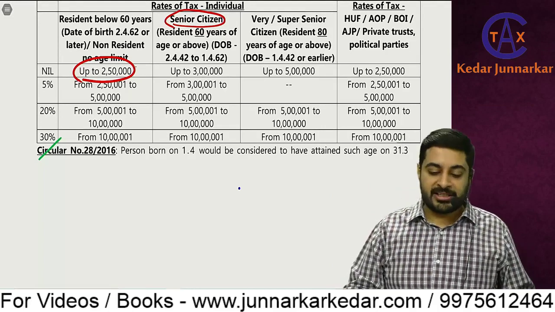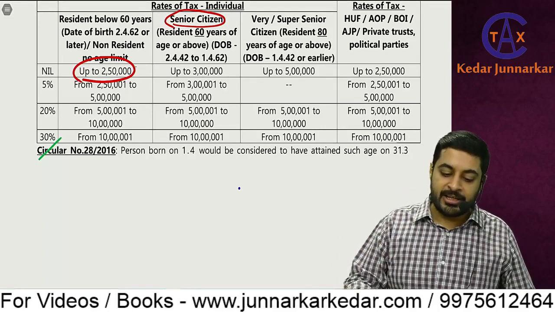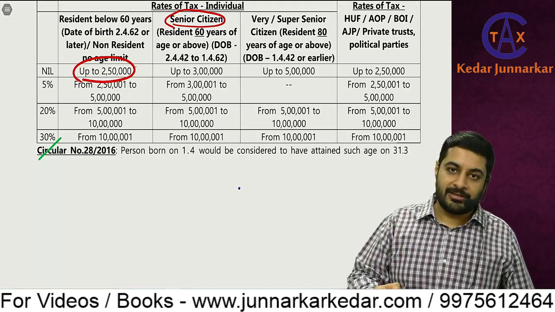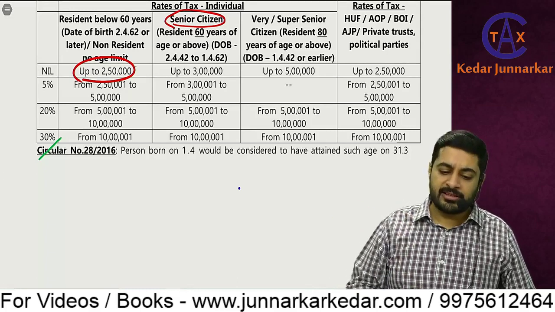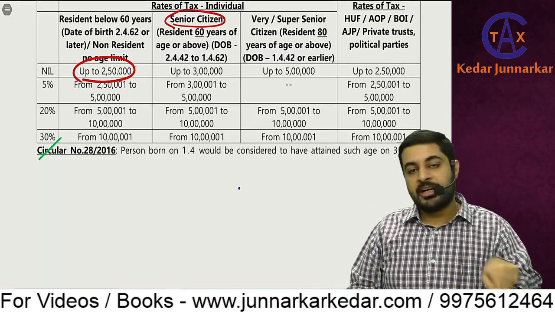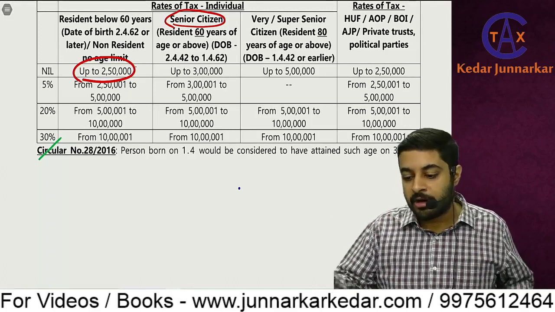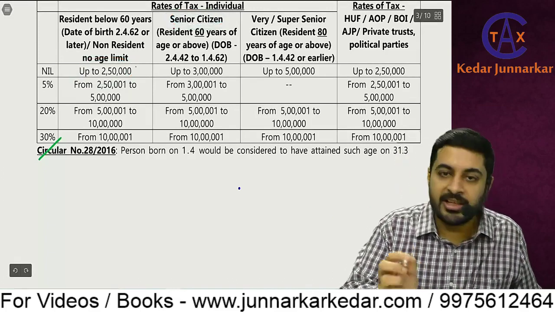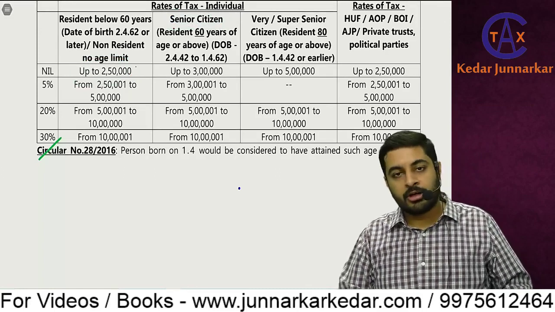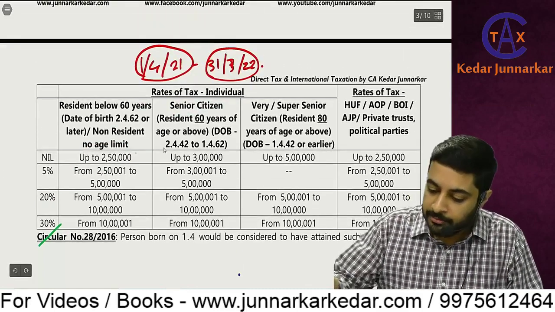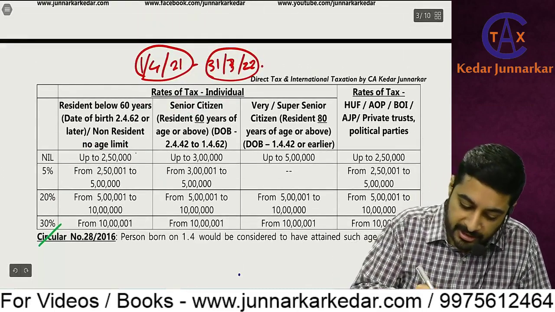But for income tax, I'll be 60 years complete on 31st March. You will say what difference it makes. It makes a difference relating to the slab limits, or whether that person is a senior citizen, super senior citizen, or a normal resident.